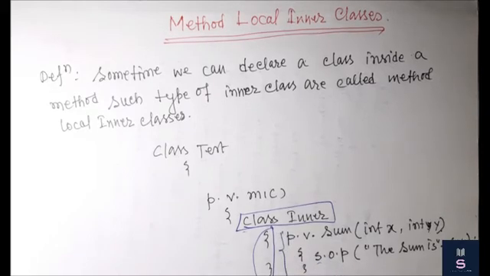Whenever this sum function is required, we can use it frequently within a function. For example, I write sum and access this function with 10 comma 20, and after some time I need the same function, for example 100 comma 200.